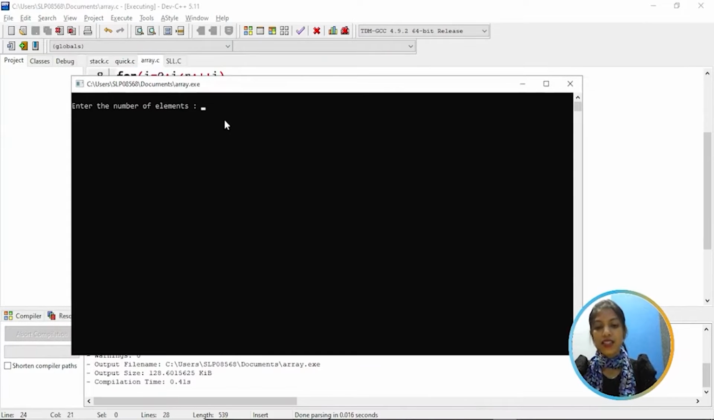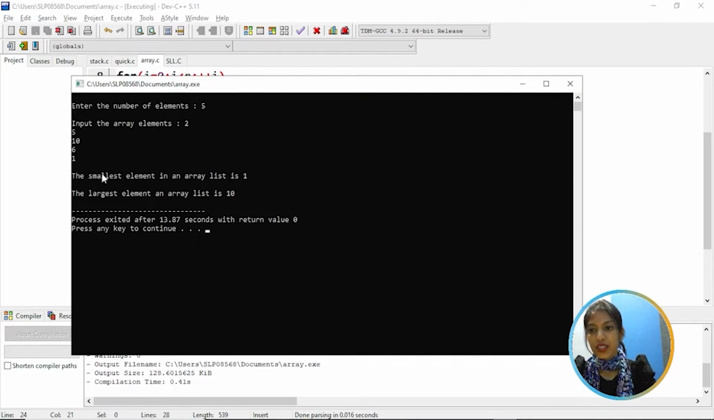So enter the number of elements. Let's enter 5 and input the elements. Let's enter 2, 5, 10, 6, 1. So as you can see, the smallest element is 1 and the largest element of an array list is 10.